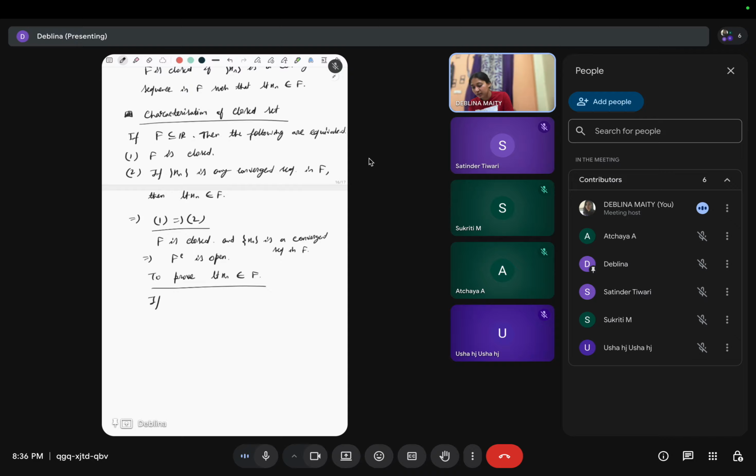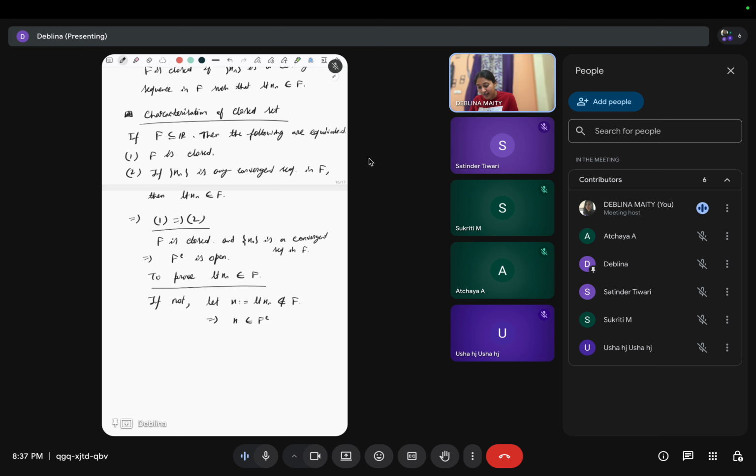We will prove this by contradiction. So suppose the limit x does not belong to F. This does not belong to F means this belongs to the complement, F complement.